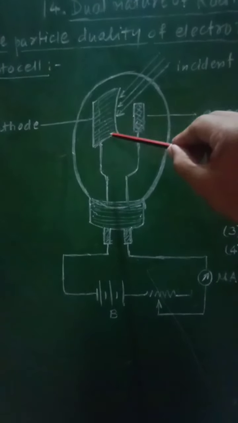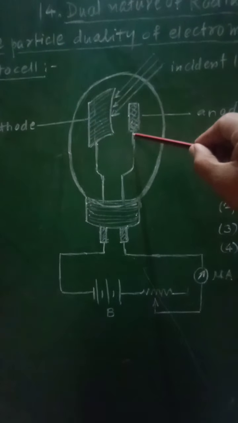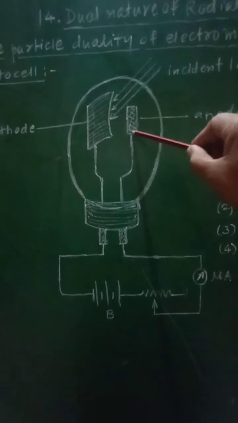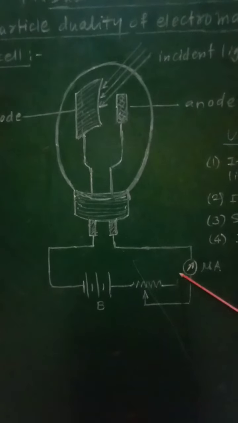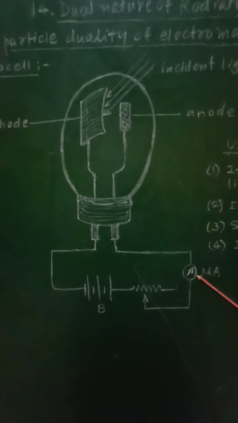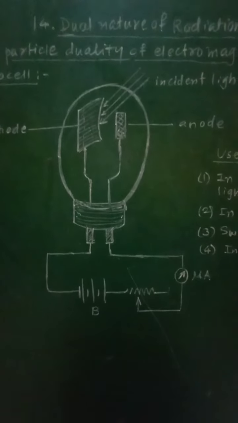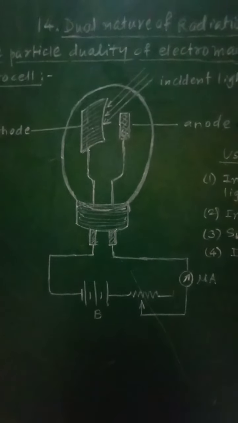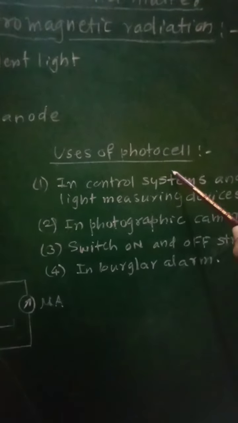So as the electrons are emitted from the cathode, these emitted electrons will be attracted by the anode, so that current will be set up in the circuit, and that current will be measured with the help of the microammeter. So this will be the working of this photocell. And now let us see some of the uses of photocell.